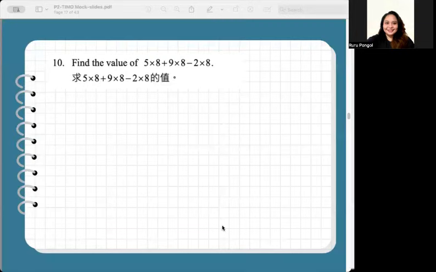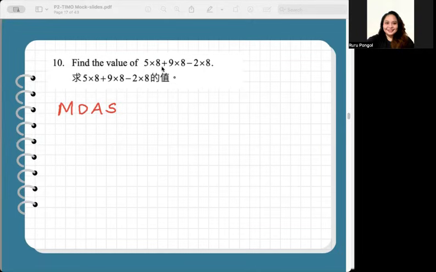For number 10, find the value of 5 times 8 plus 9 times 8 minus 2 times 8. You can do a direct solution from left to right, but just make sure that you are following the rule of MDAS, where you multiply first, divide if there's division, add if there's addition, then subtract the last part.